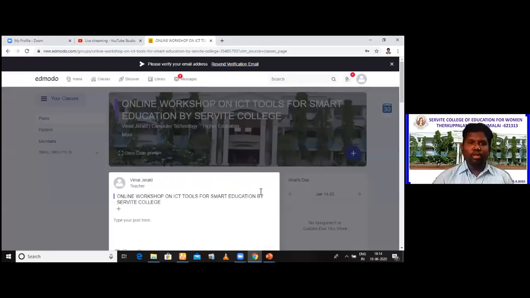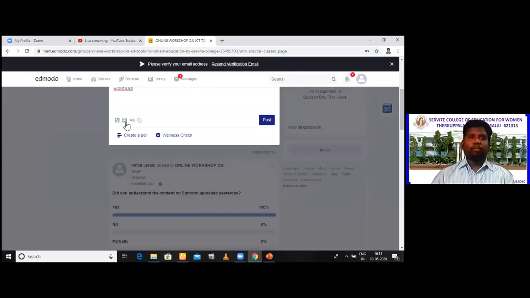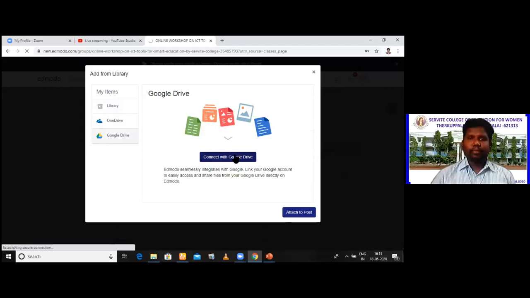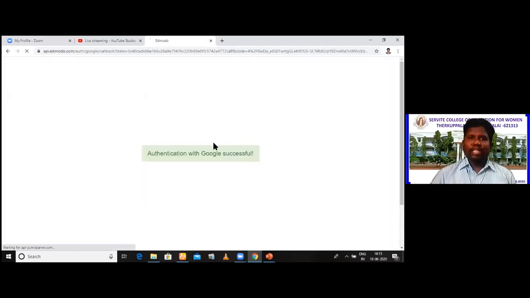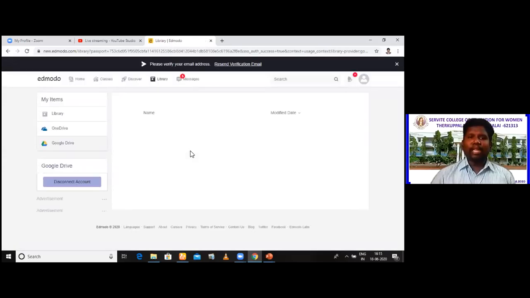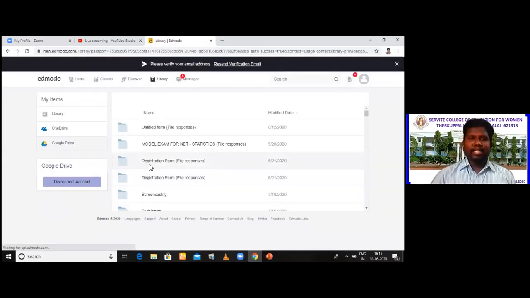Now, dear friends, I'm going to give you the demo for adding materials from Edmodo. Now I'm going to add it from that library. Click here, go to Google Drive, connect. After connecting, once after successful authentication, your Gmail account or Google Drive will be connected here soon. From there, you can pick up the material. See here, the materials are displayed. Whatever material that I have, it is displayed here.